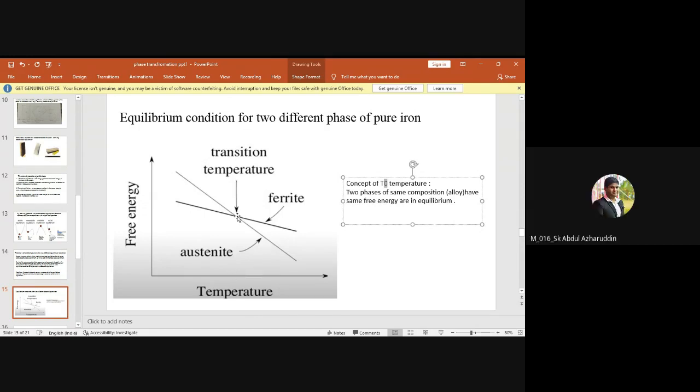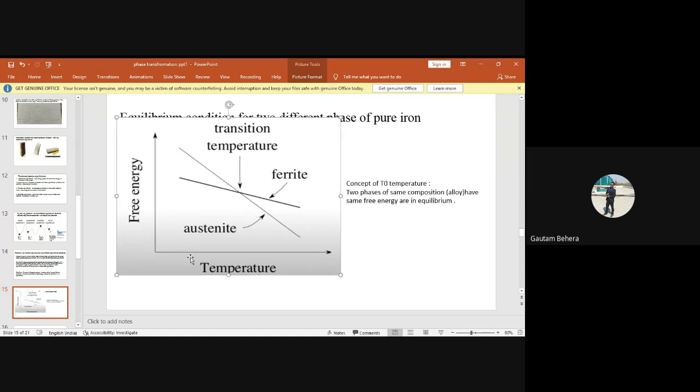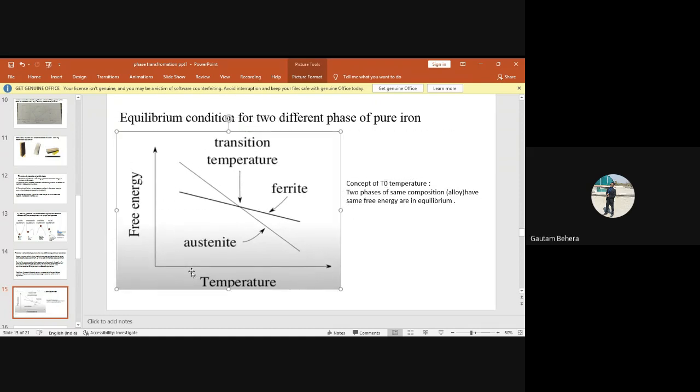Similarly, this is the intersection point. At this temperature, both phases have the same free energy. If you go to a low temperature like this, suppose here, now you are at this point. So what will happen to the phase? Austenite, just have a look, has higher free energy. So austenite will transform into ferrite if you are at this temperature now. Everybody understood my point now?